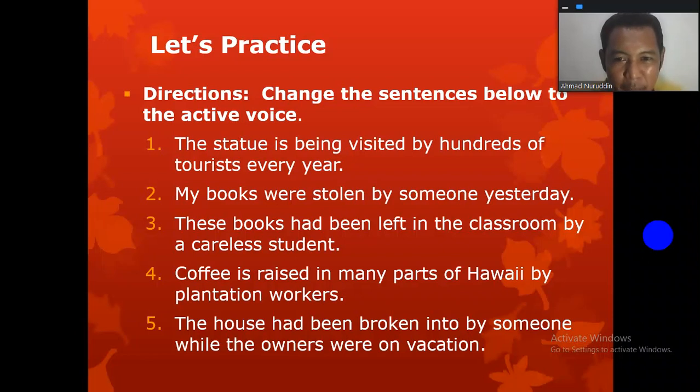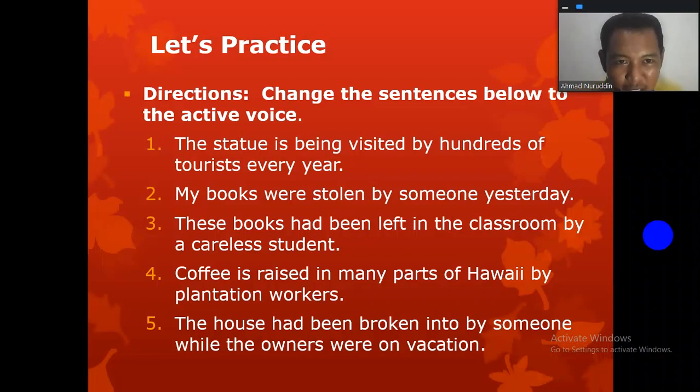Number 2. My books were stolen by someone yesterday. Number 3. These books had been left in the classroom by a careless student. Number 4. Coffee is raised in many parts of Hawaii by plantation workers. Number 5. The house had been broken into by someone while the owners were on vacation.